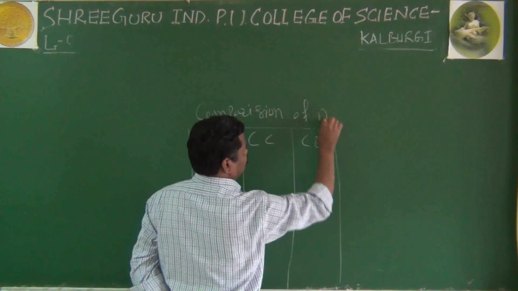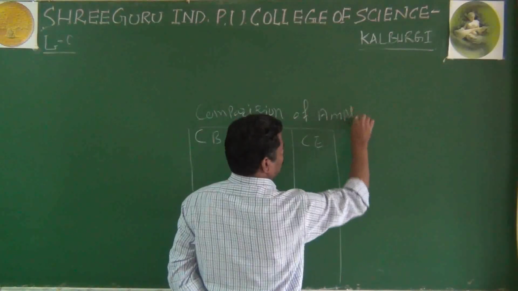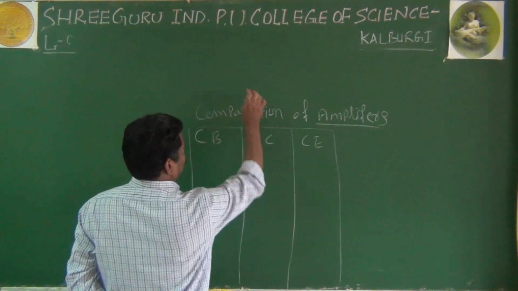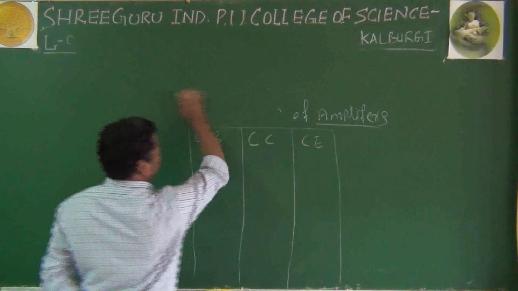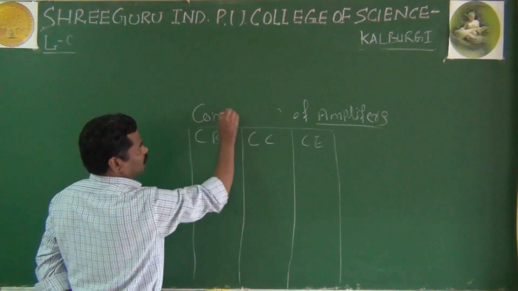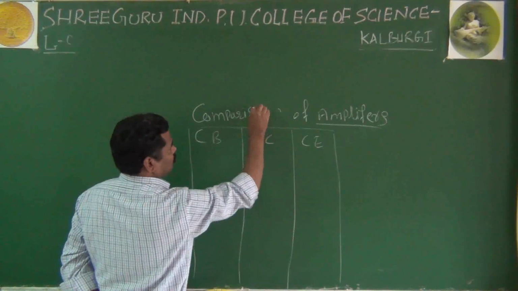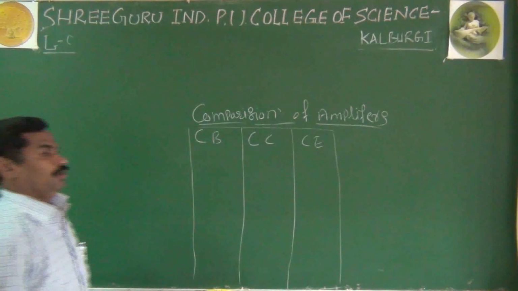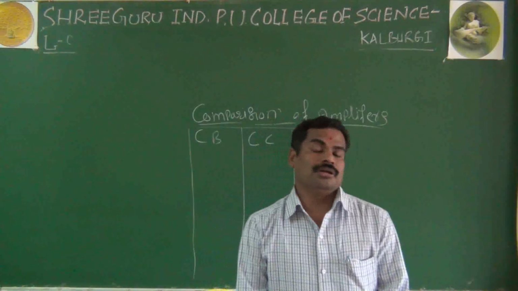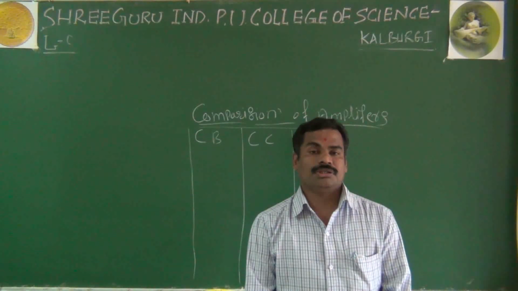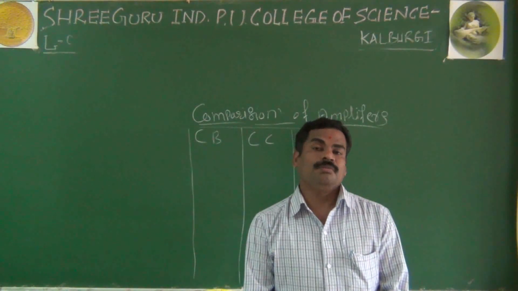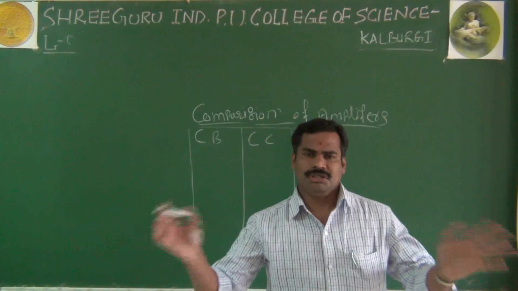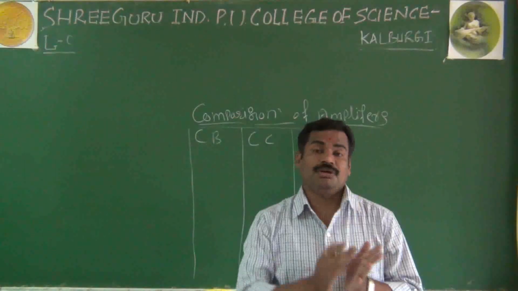of amplifiers, here for comparison purpose, you have already studied all the amplifiers. The important thing in those amplifiers is the important characteristics, or the important parameters of your amplifiers. It may be common base, common collector, or common emitter. What are the important parameters?